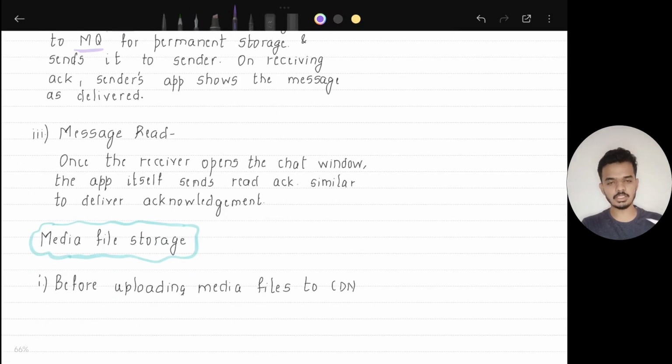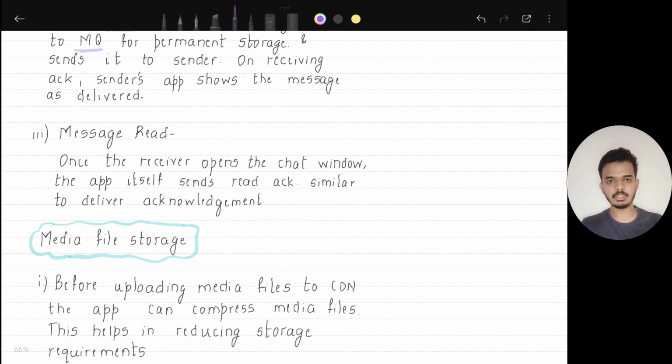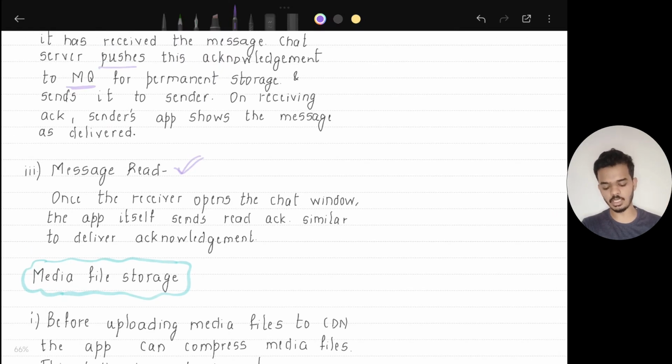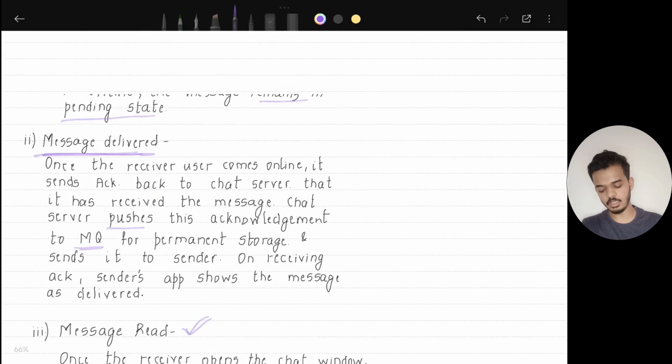Similarly, when the receiver opens the chat window and sees the message, the chat application sends an acknowledgement back to the chat server that the user has read this message. This acknowledgement will be sent back to the sender by the chat server, saying that the message has been read. So that is how we incorporate message delivery indicators.